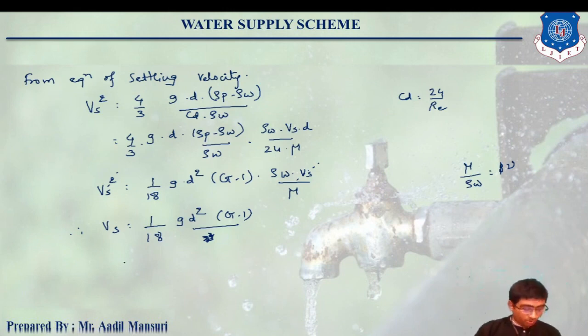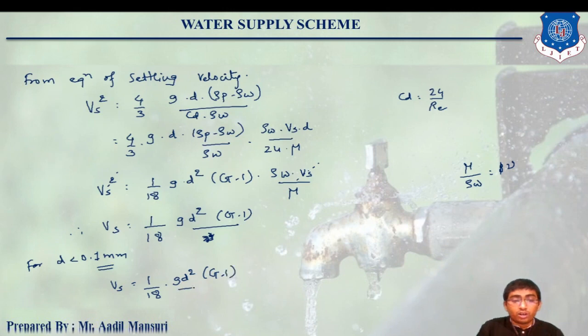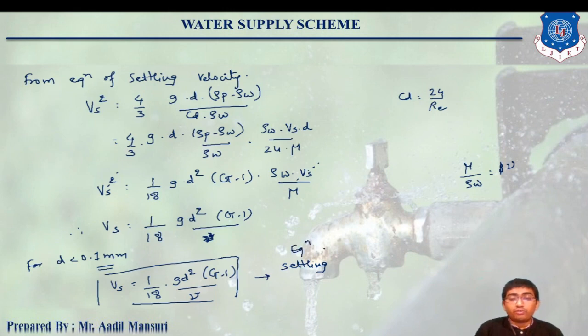Okay, so the final equation of settling velocity for particle size less than 0.1 mm will be Vs equals to 1 by 18 Gd square into (G minus 1) upon nu. Okay, and this is the equation known as the equation of settling velocity given by Stokes.